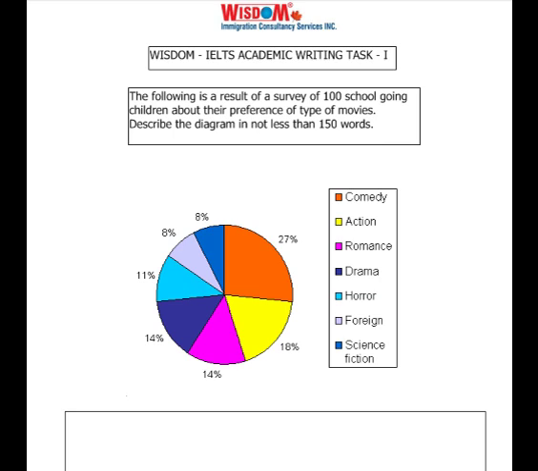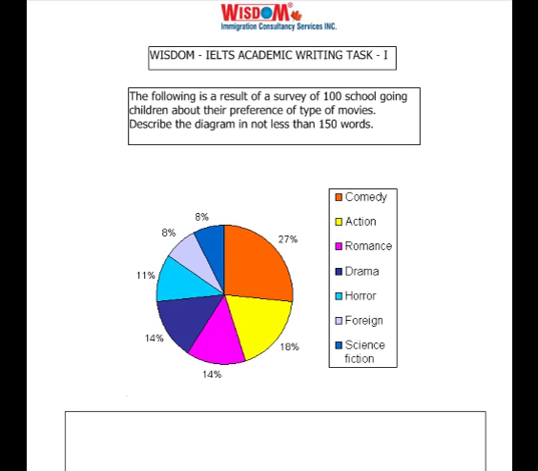We are going to discuss a writing task for the academic IELTS module, and this is the writing task 1, for which you have 20 minutes and the minimum word limit is 150 words. However, there is no maximum word limit, so you can stretch as long as you can. But remember to be according to time.